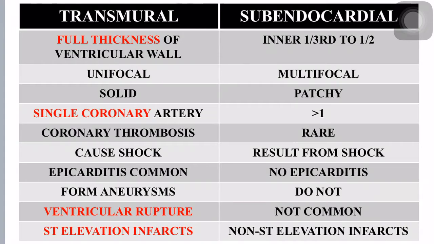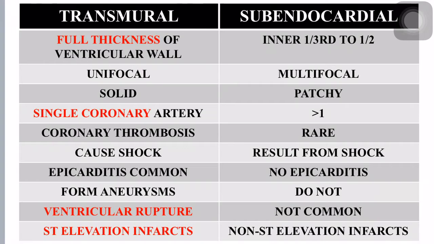And usually single coronary artery pathology will be seen in case of transmural infarction, whereas more than one artery will be involved in case of subendocardial infarction. And coronary thrombosis will be a primary factor in case of transmural, whereas it is rare to see a thrombosis in case of subendocardial infarct. And next, the most important, transmural will result in shock, whereas subendocardial will result from shock.